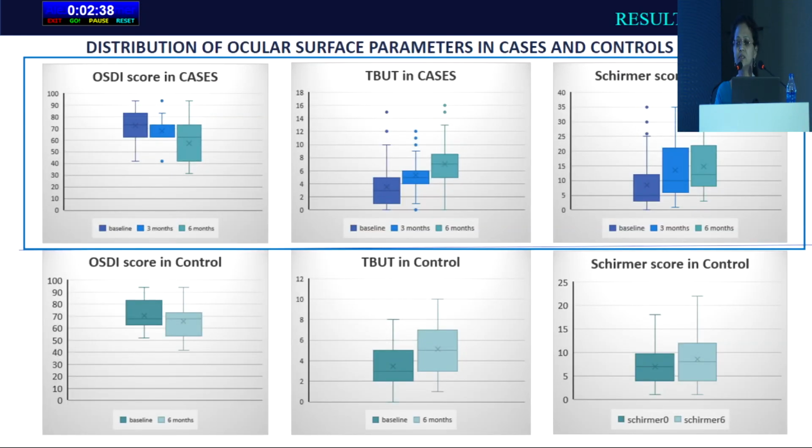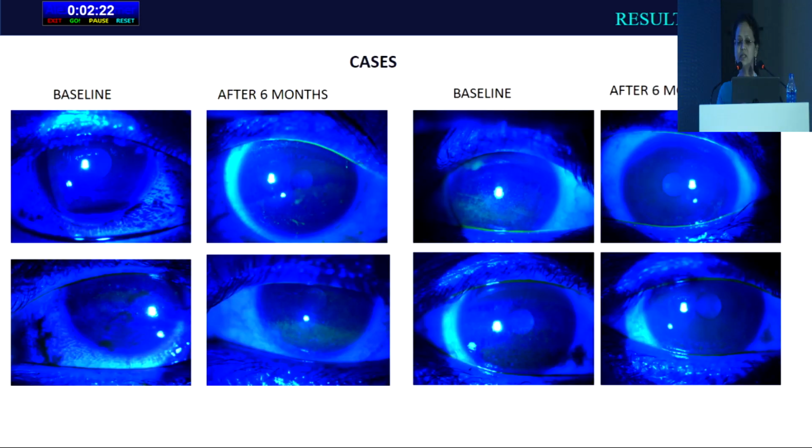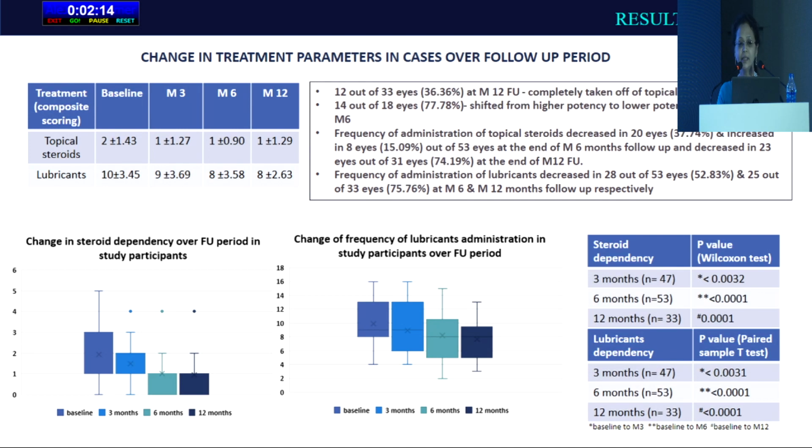These are box and whisker plots depicting the distribution of the study characteristics over the study period for all the study parameters being evaluated, and all of these show a statistically significant improvement over the period of time. These are certain representative photographs of the study participants showing improvement in their treatment when we used IVIG as an adjunct therapy in these cases.